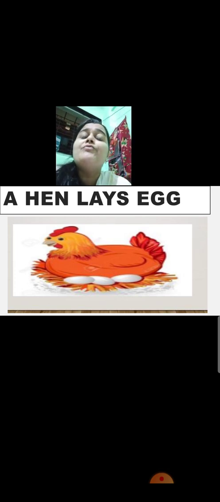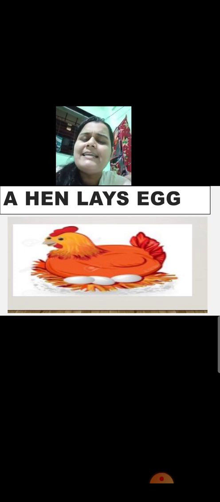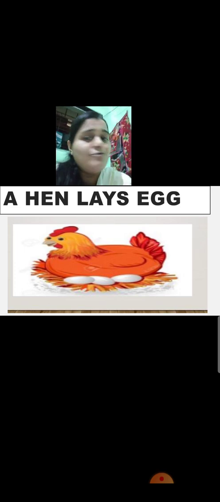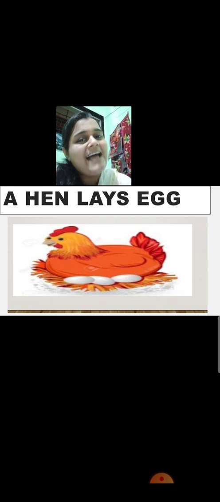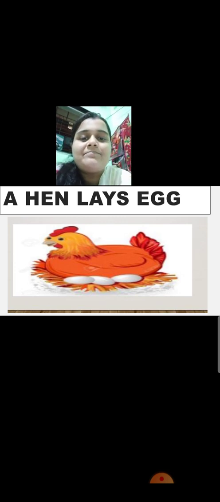We have not seen the eggs of many animals, but a hen's egg we usually see. Yes or no? We often see the egg of a hen, but there are many animals which lay egg and we have not seen the eggs of those animals. For example, as I told you, ants are very very tiny, we cannot see their eggs. Okay, is that clear? So can I move forward? Let us start.